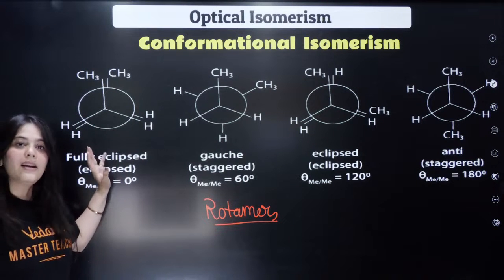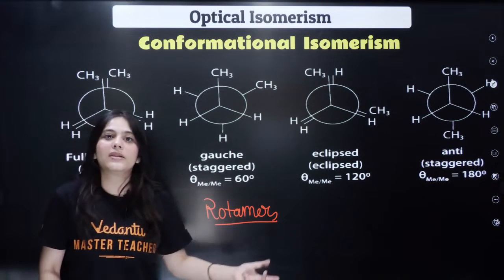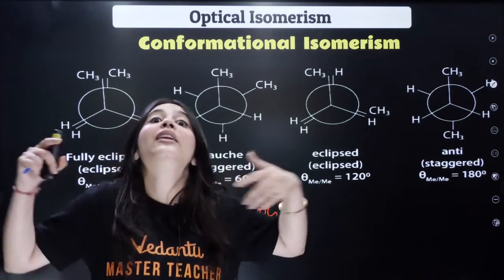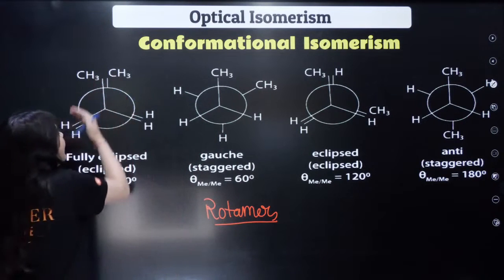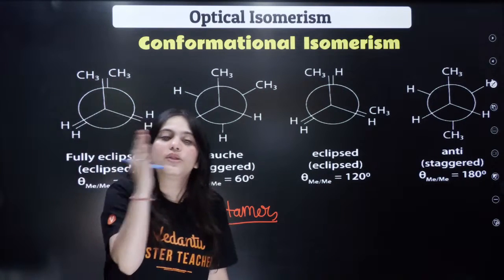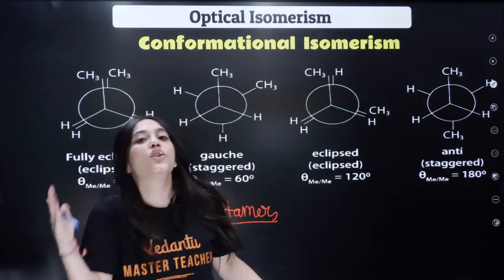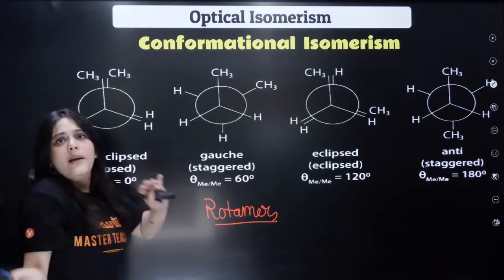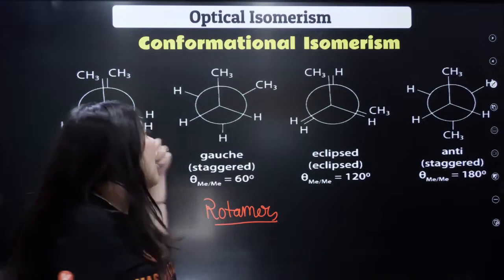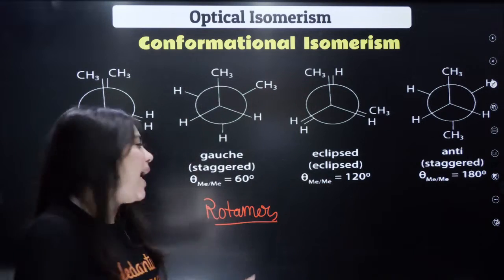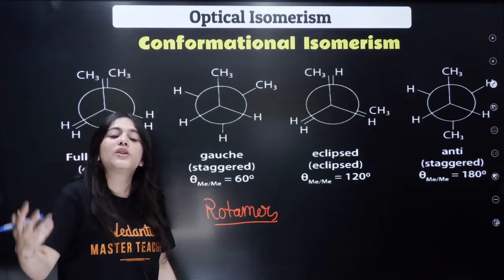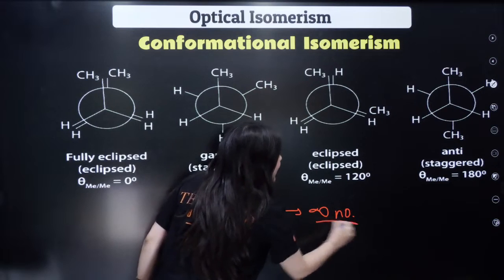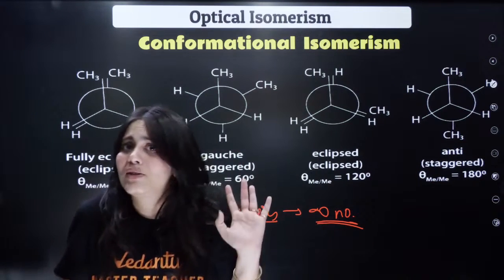butane molecule. So what is happening in this case? First of all, how many conformational isomers can there be? They can be infinite, because the angle keeps on changing from 0 to 0.1 to 0.001 to 0.00001, from 1 degree, 2 degrees. It depends upon you by how much angle you want to increase or decrease. So how many conformational isomers are possible? The answer is an infinite number.